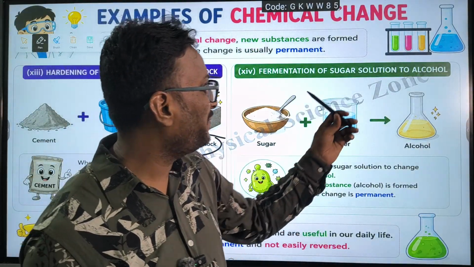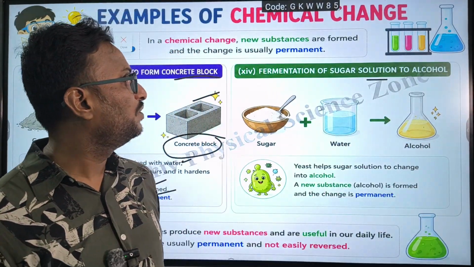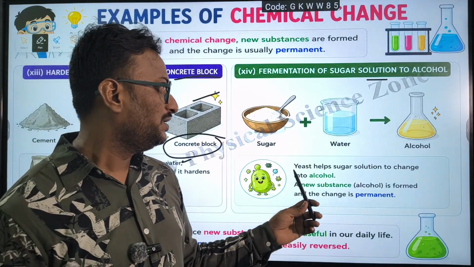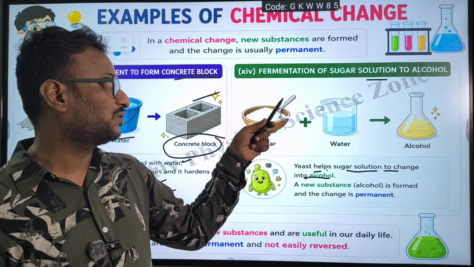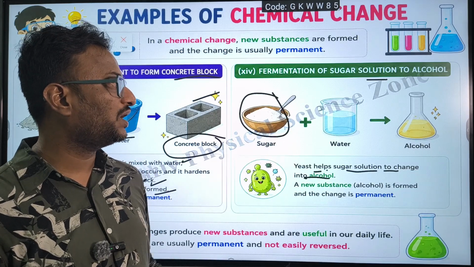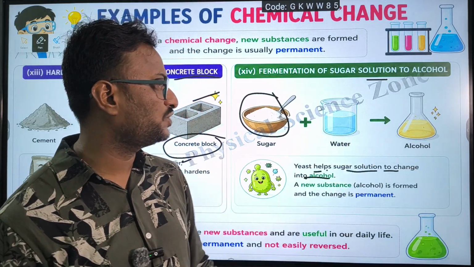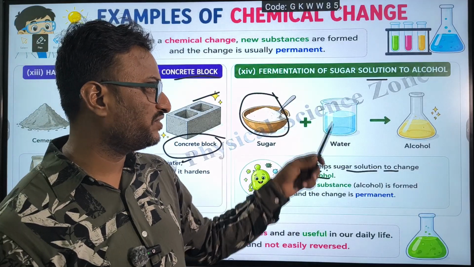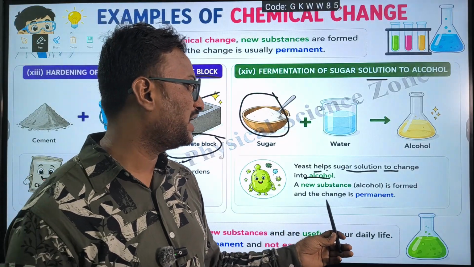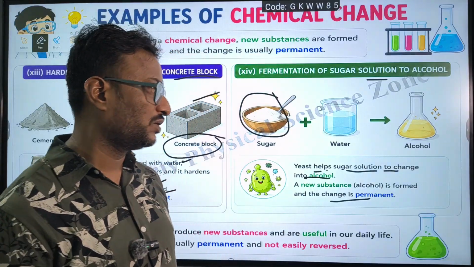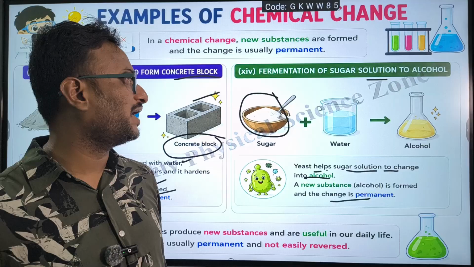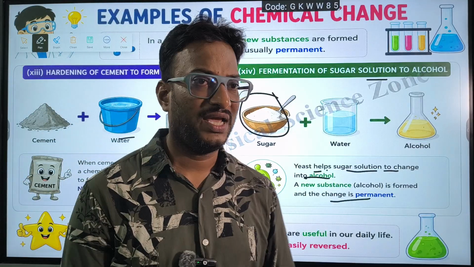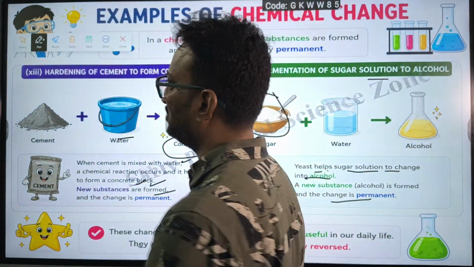Next one, fermentation of sugar solution to alcohol. Yeast helps sugar solution change into alcohol. If you take sugar and water, it will form a sugar solution. By mixing yeast, we can convert it into alcohol. So this is a permanent change. From alcohol you cannot get back sugar and water. So this is a chemical change.